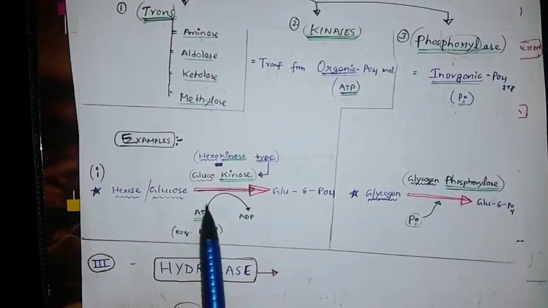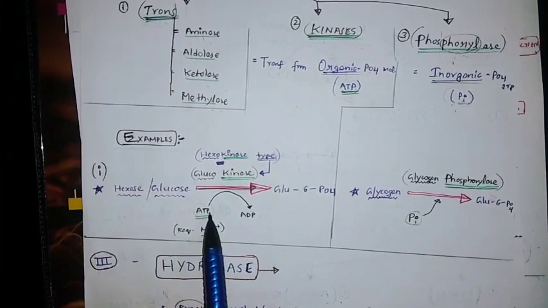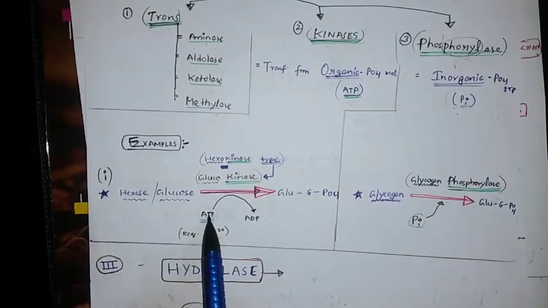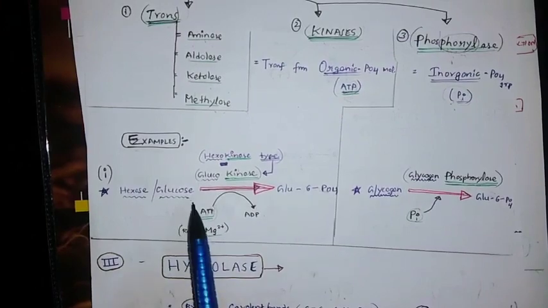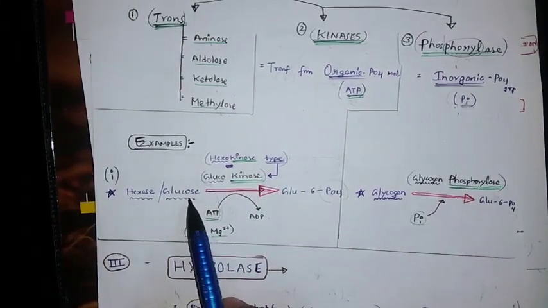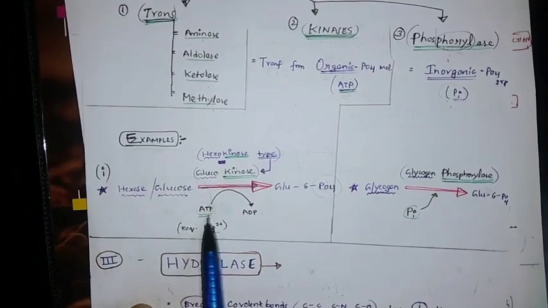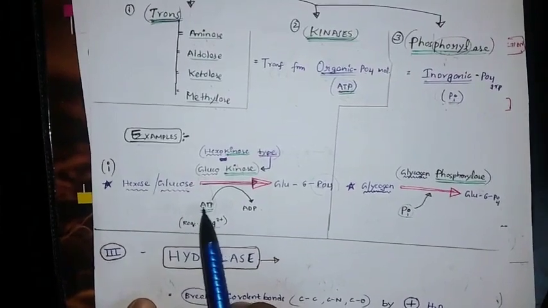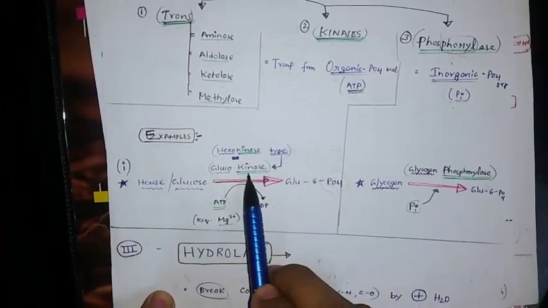By seeing the ATP, you can think it is a ligase also, because in ligase also ATP is used. But how can we tell that it comes under kinase? Because here transfer of phosphate is happening. The phosphate group from ATP goes to glucose, and glucose is converted into glucose 6-phosphate. So if the ATP molecule is used while transferring, only then can we call it a kinase. Remember, while seeing the reaction, by seeing the ATP and the transfer of phosphate, you can tell that this is a kinase.